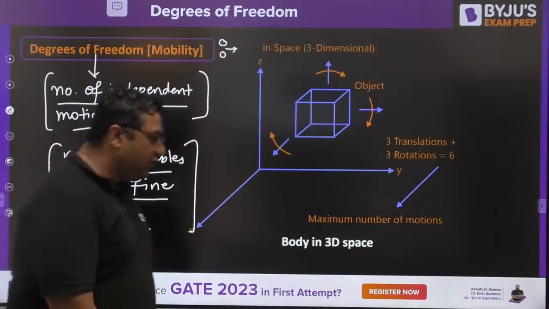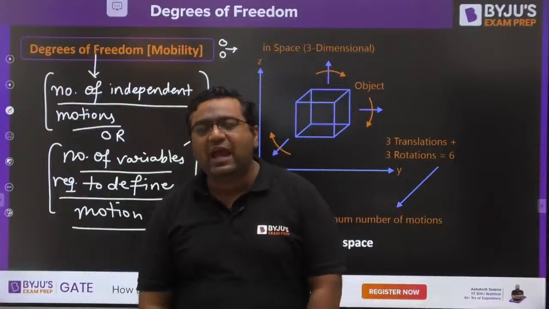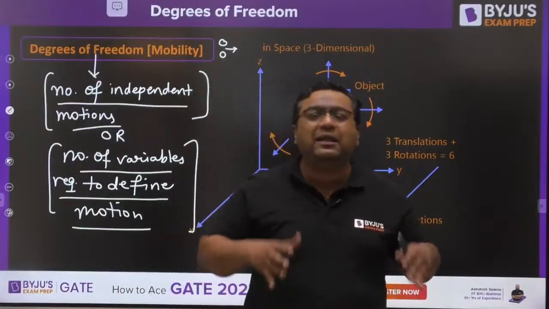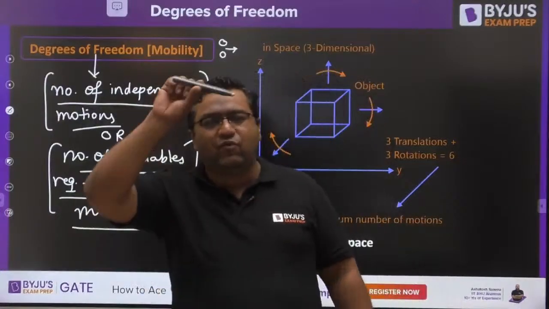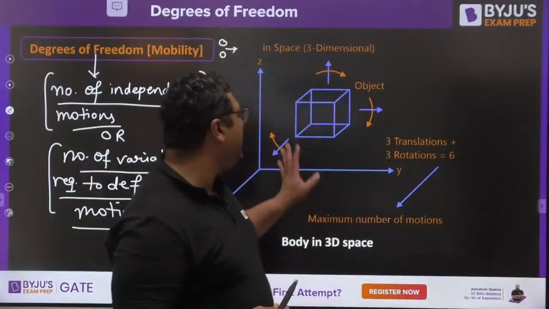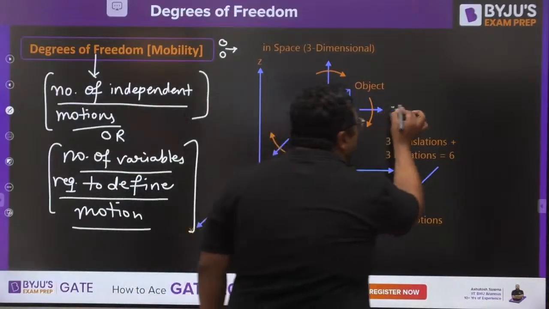So first of all, we would be talking about an independent body. If we have an independent body in 3 dimensions, we need to see how many motions it can have. We want to find out the degree of freedom for an independent link in 3 dimensions. It can translate in the x direction.